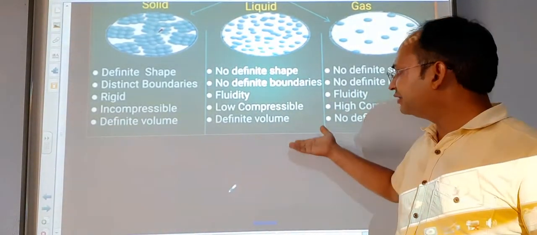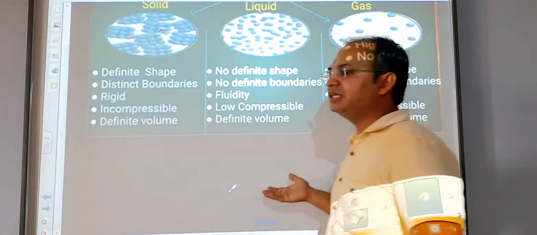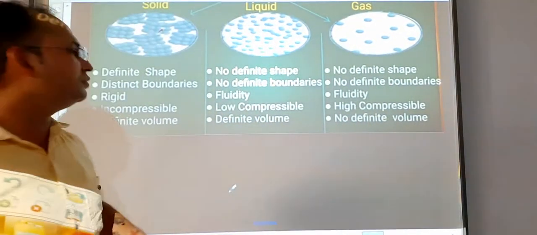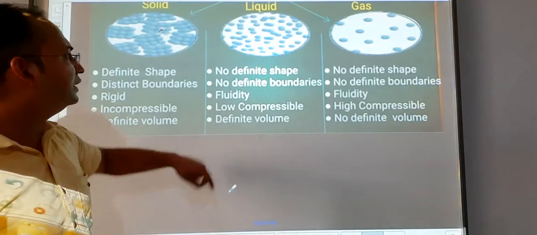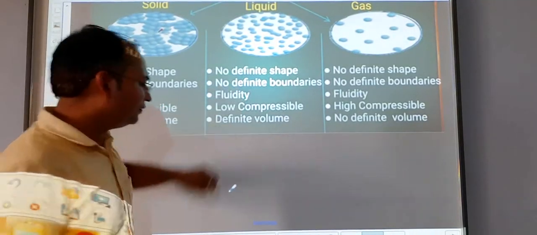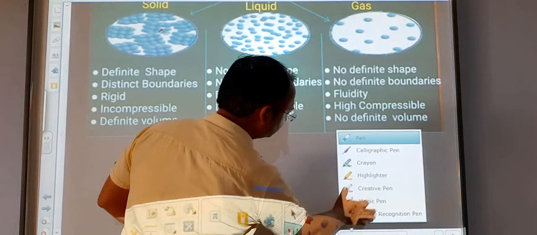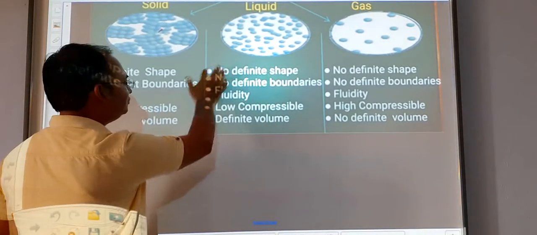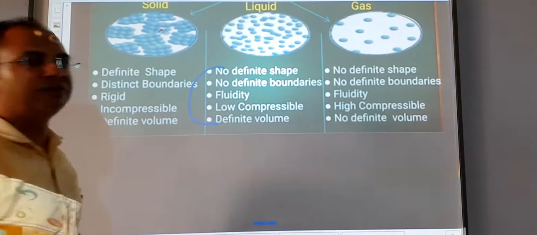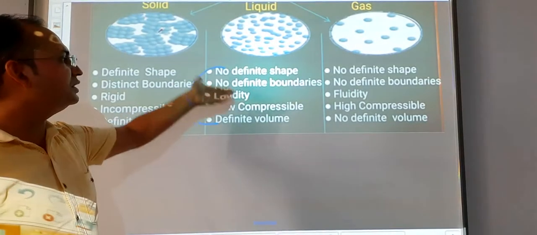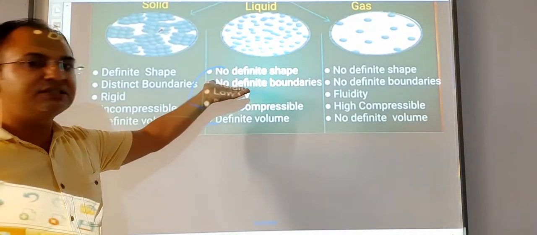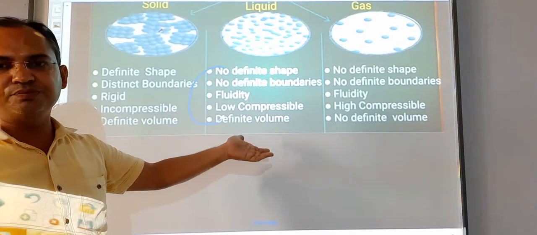Liquids also, students, have definite volume. Now it is a little confusing that they do not possess definite shape but have definite volume.